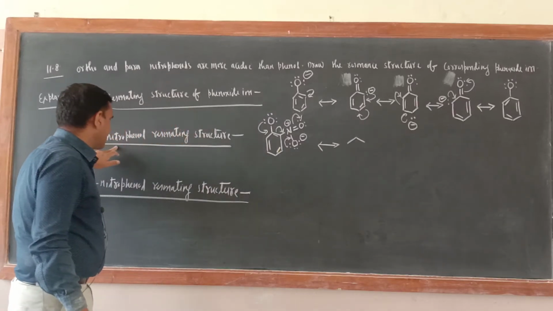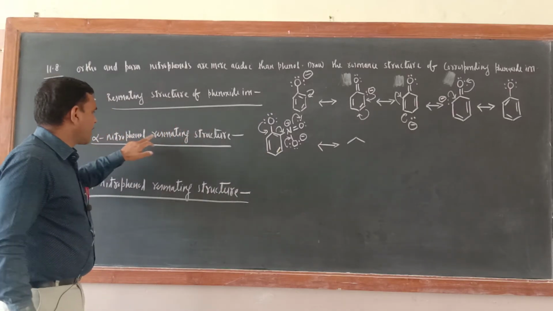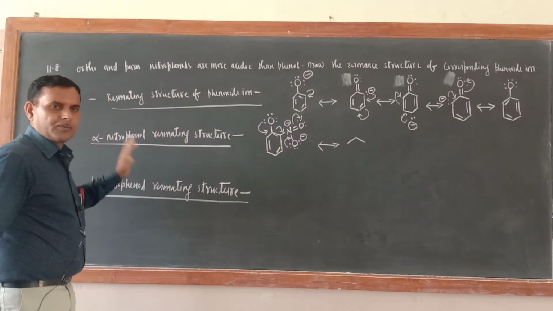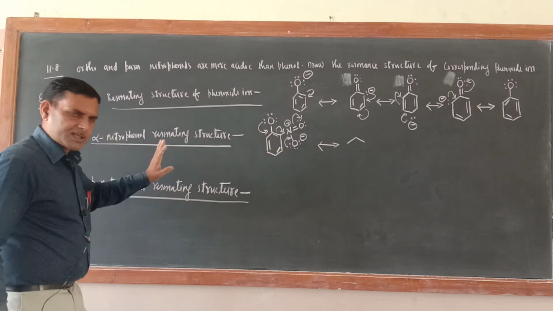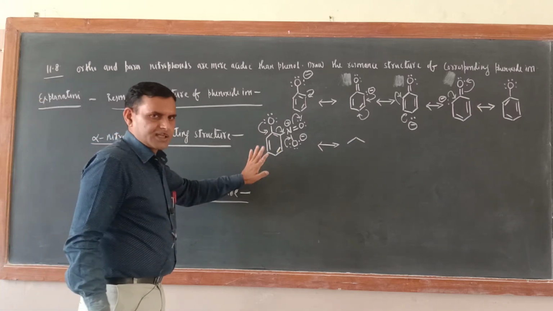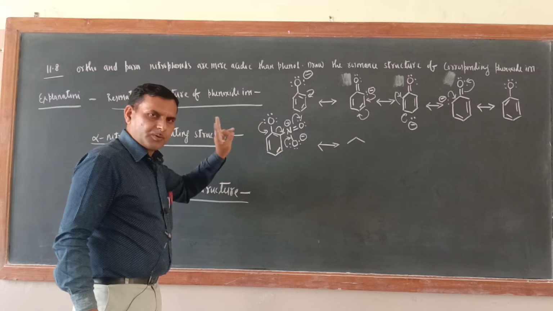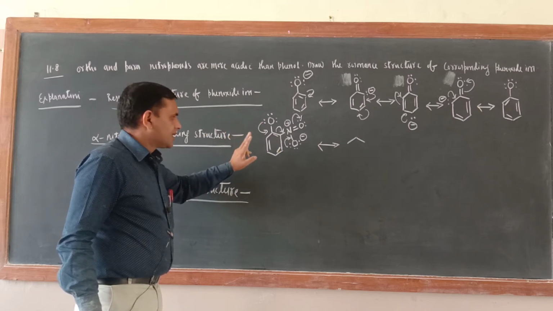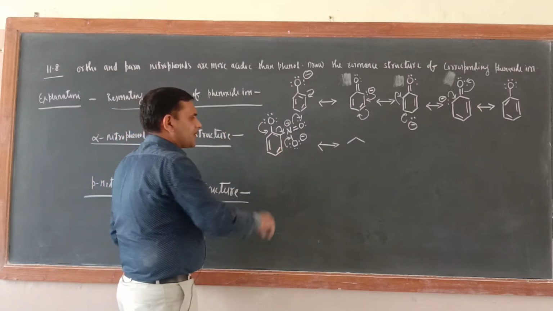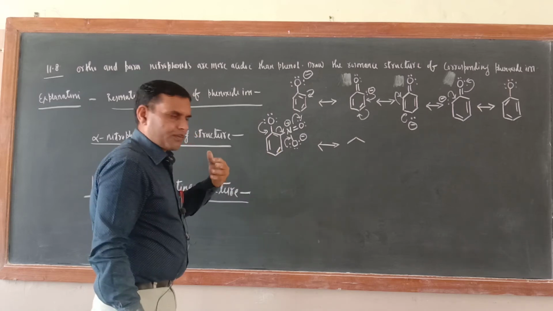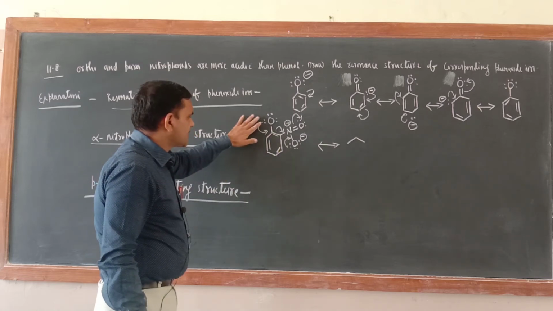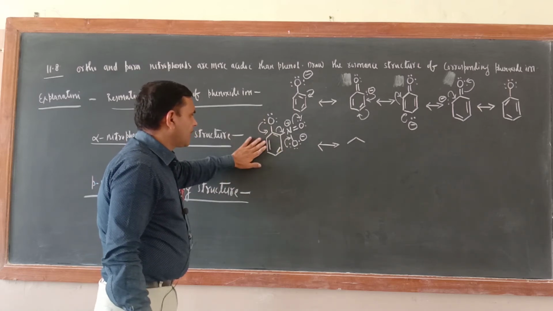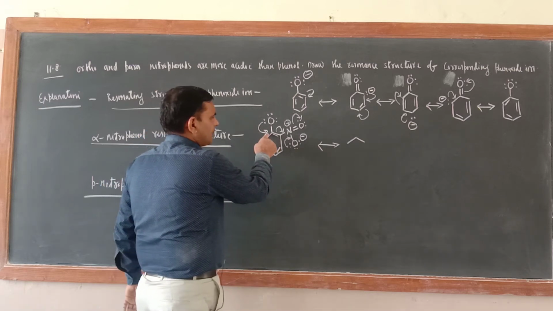Now I have to make the resonating structure of orthonitrophenol and paranitrophenol. Okay, so just see, making resonating structure is easy, you know, and in unit number 1 I taught you. Just see, NO2 group is an electron withdrawing group. Just see, this is orthonitrophenol. So these electrons will come here.